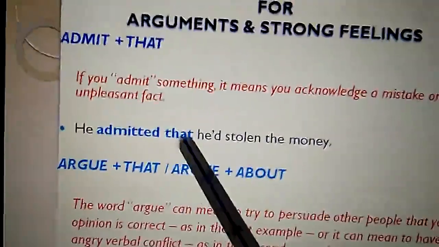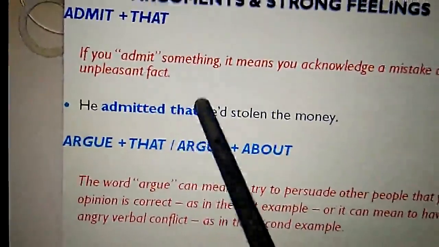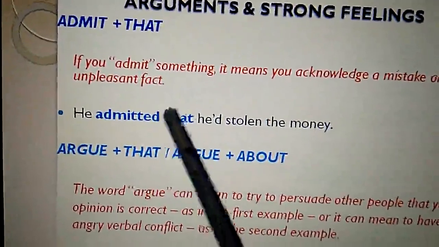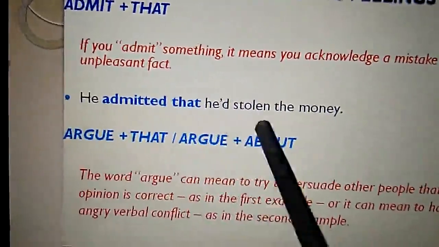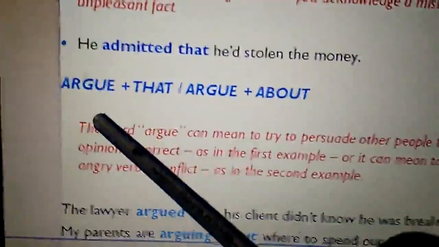He admitted that. So this is the pattern. After admit, immediately we have to write down the word that. He admitted that he had stolen the money. And we take one more verb, argue.